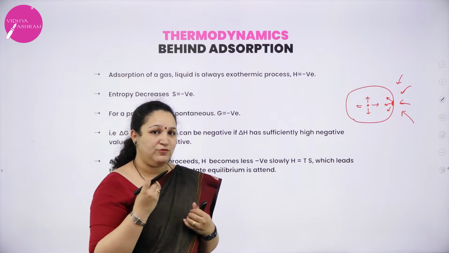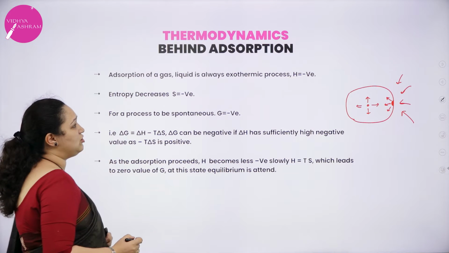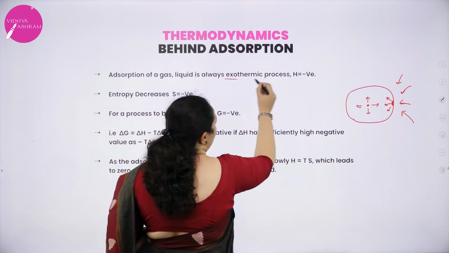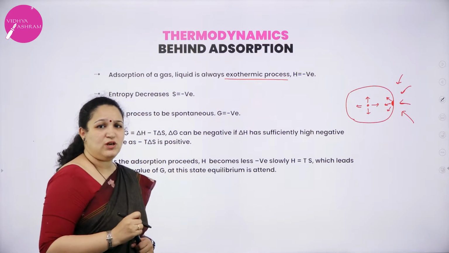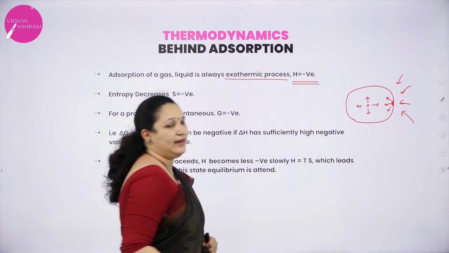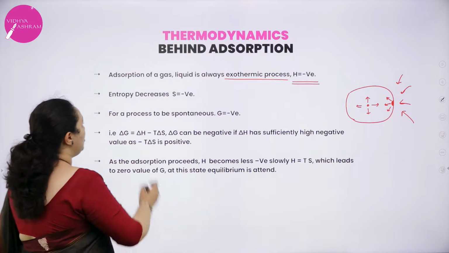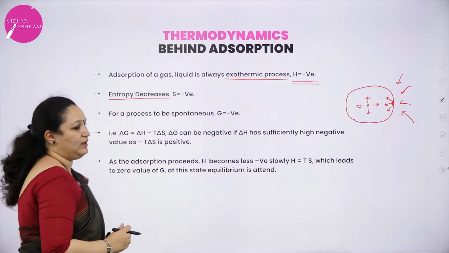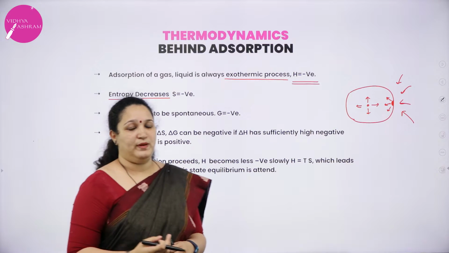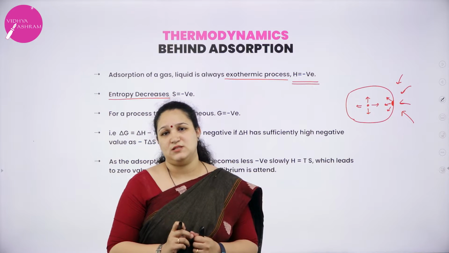So, that is the first thing which you have to know. Adsorption of a gas or a liquid is always an exothermic process. For an exothermic process, we put a negative sign. Delta H is negative. Next, we are talking about entropy. What do you mean by entropy? Entropy means the randomness of a system.